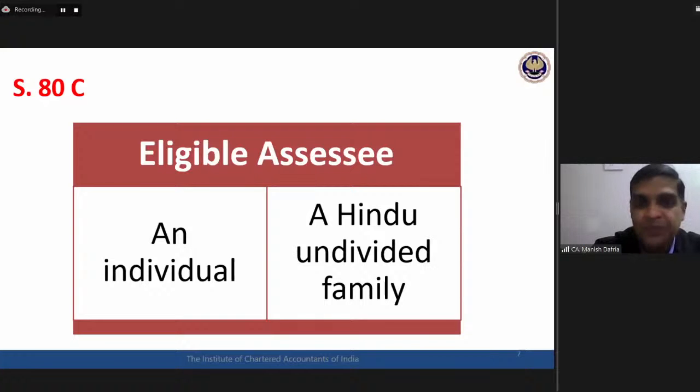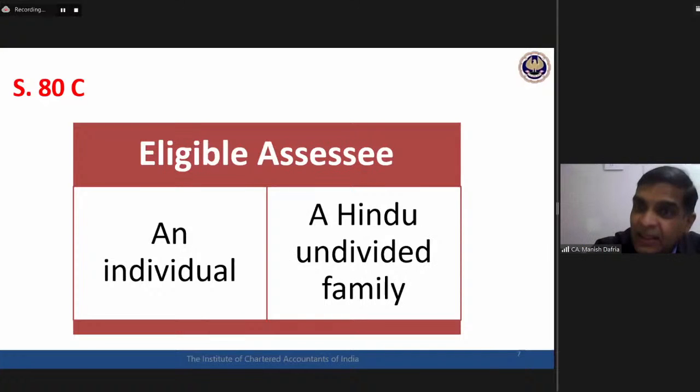Say, for example, here, what the section is saying is that the 80C deduction is available to every individual and a Hindu undivided family, HUF. Stop. After this, the section is silent. Section is not talking about resident and non-resident.